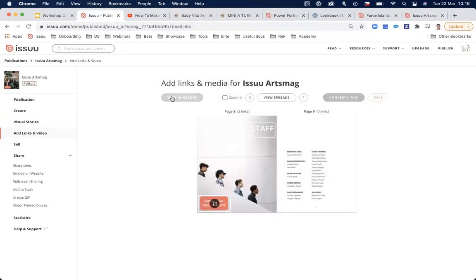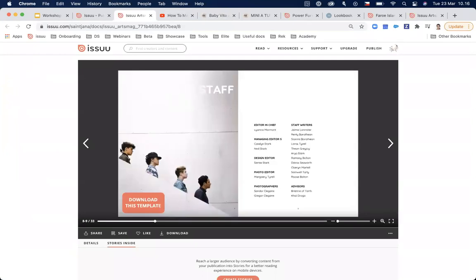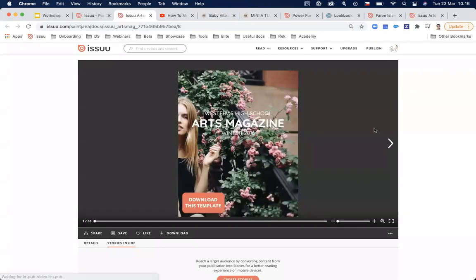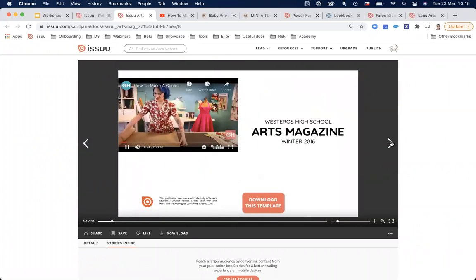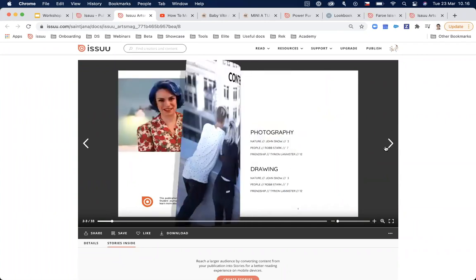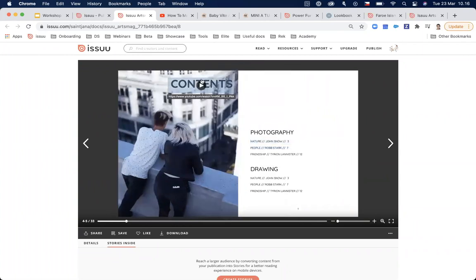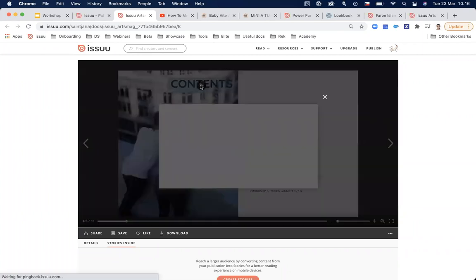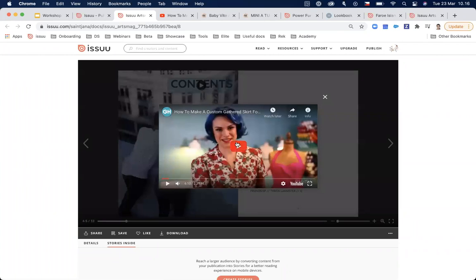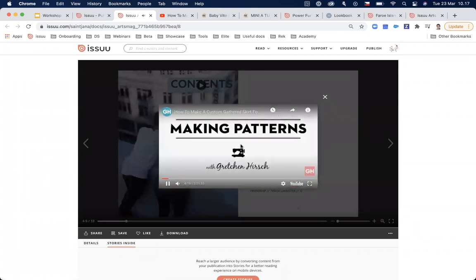Let me save everything, and I would like to show you how everything looks like in the reader itself. So this is the publication that I uploaded a couple of minutes ago. Here is a video, how it can play directly on the page. Here is another one that I set as to play in overlay. So this is how an overlay video looks like.